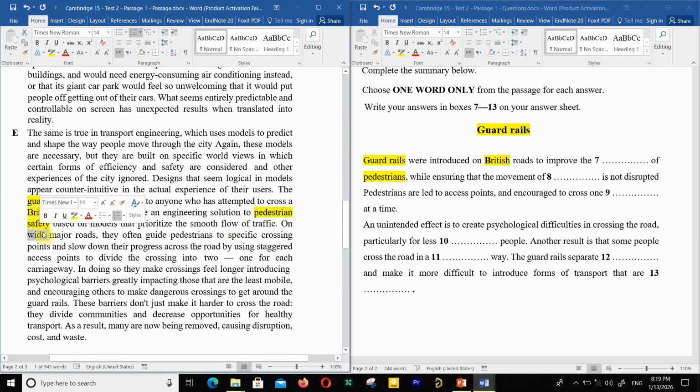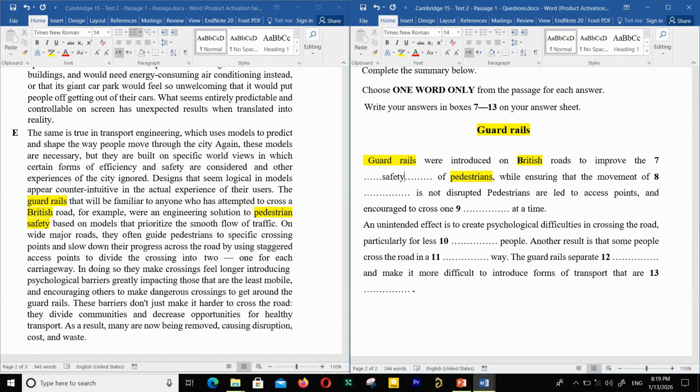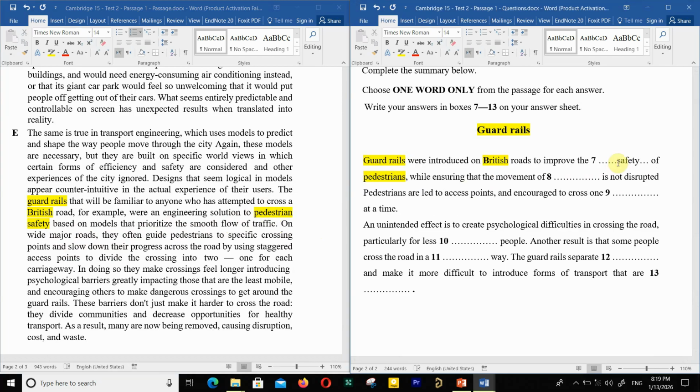So it's the safety of pedestrians. Be careful about the spelling of safety. That's the answer for question 7.